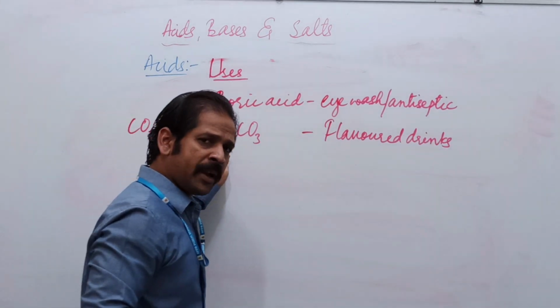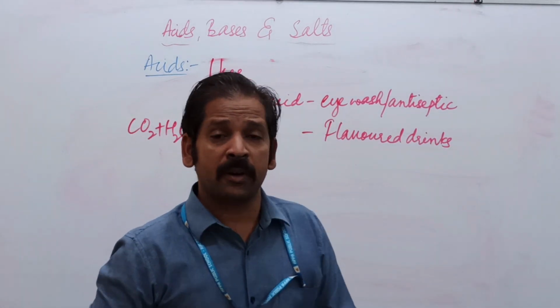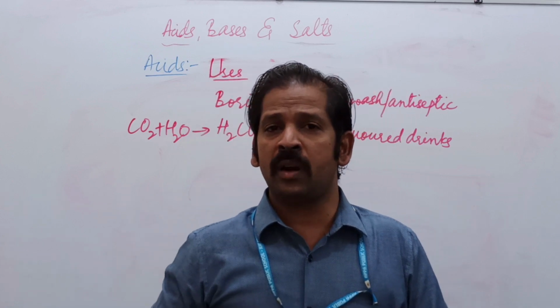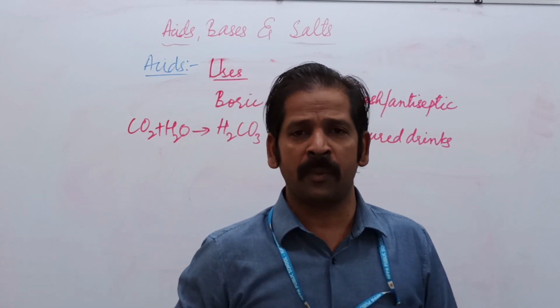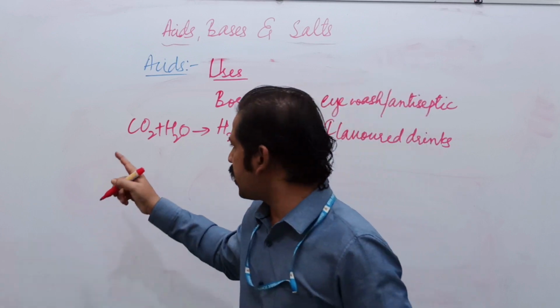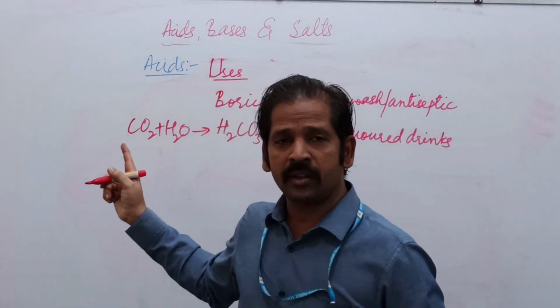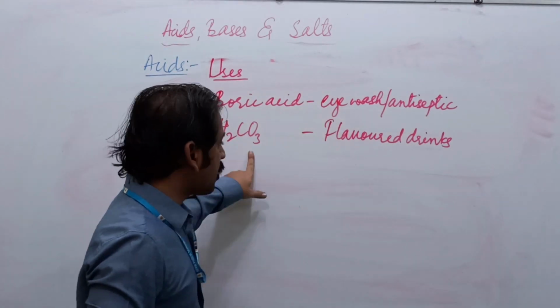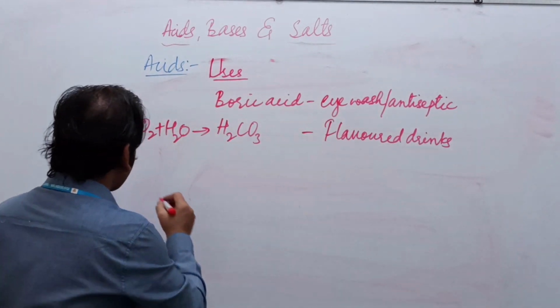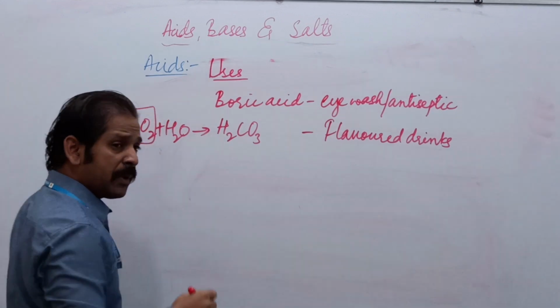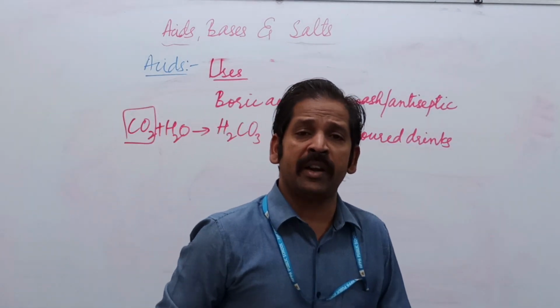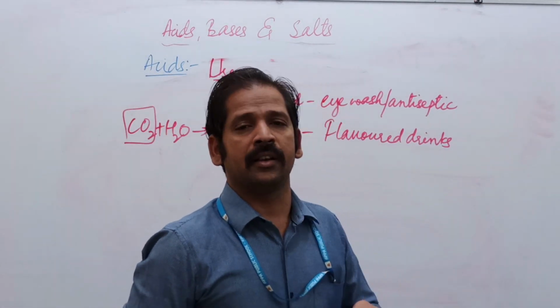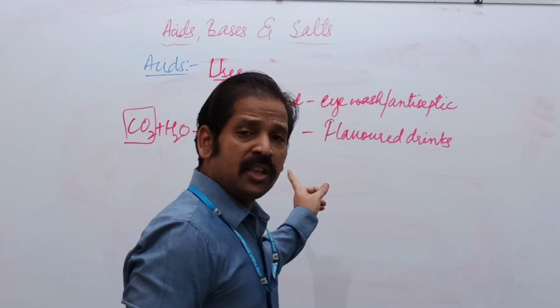Whatever the chemical may be in Coca-Cola, Thumbs Up or Pepsi, we are consuming these chemicals. Maybe you have studied this topic in class 8, the chapter named coal and petroleum. It was the last question there, with this formula and reaction where carbon dioxide reacts with the water to form carbonic acid. The carbon dioxide which we are exhaling every moment, we are taking in through this form.